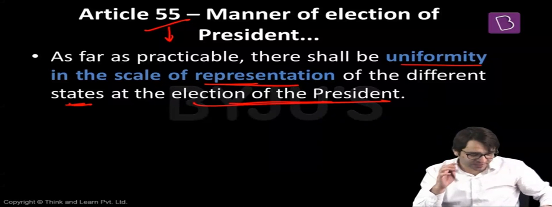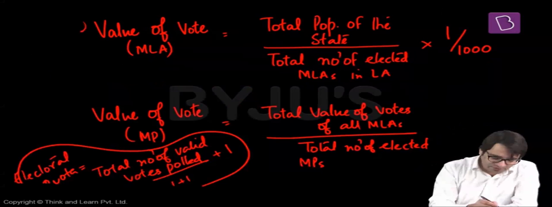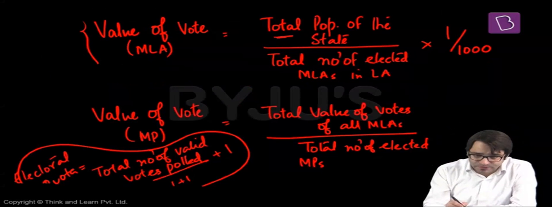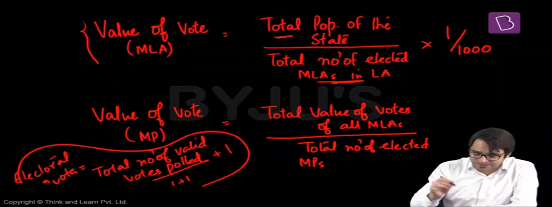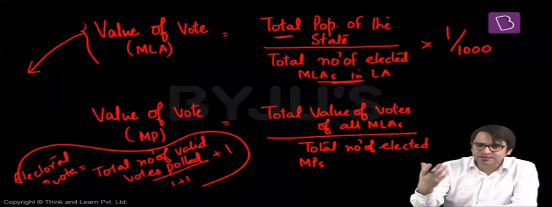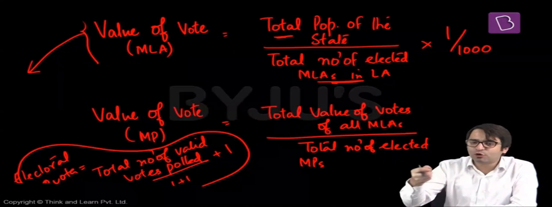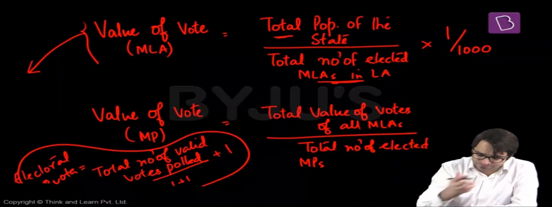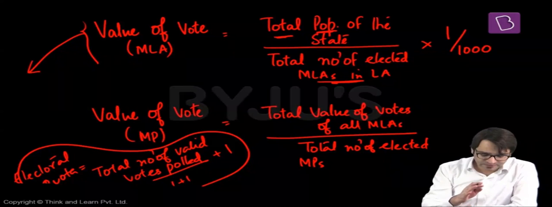That is why there is a mathematical formula. To calculate the vote of an MLA, we take the total population of the state divided by the total number of elected MLAs, into 1 by 1000. That means a smaller state will have a lesser value for its MLA. For a smaller state, the value of the vote of an MLA will be less. The value of a vote for an MLA in a large state will be more. That means we will take into account the population of the state.